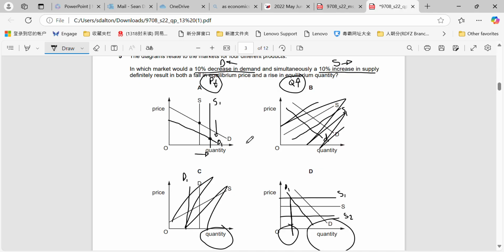Okay, so this one is just very simply, they're getting you to understand your theory on shifts. Supply shifts right in every case here, demand shifts left in every case. If you understand the direction of each one, you should be able to understand the circumstances in which the price will drop and the quantity will rise. Okay, so that one has to be A.